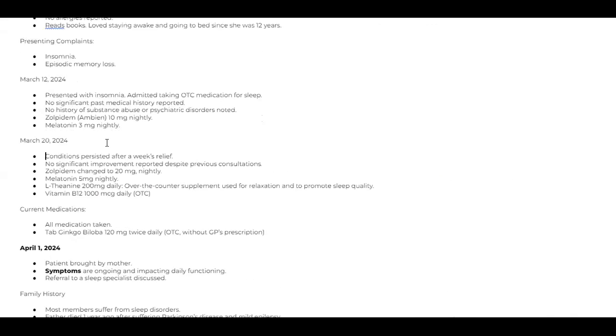Current medication is there. Conditions persisted after a week. Which conditions? Presented with insomnia. The presenting condition is still the transferring condition. That means the patient's symptoms have not improved. She is still having the insomnia problems and all the related problems. So it could be presented with insomnia. All right.